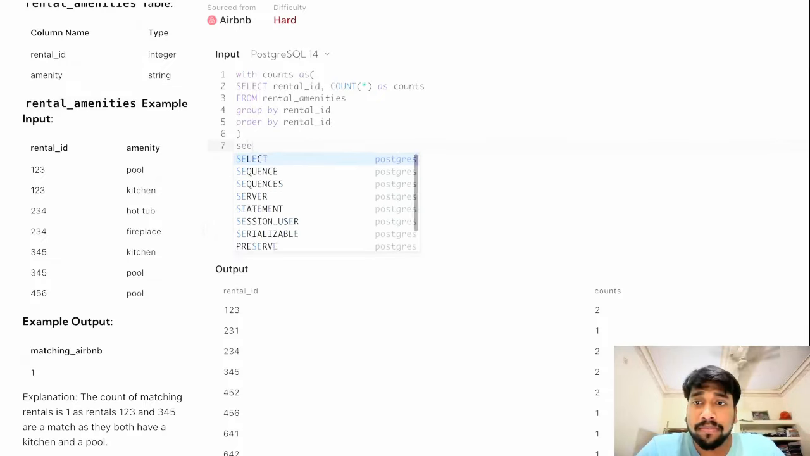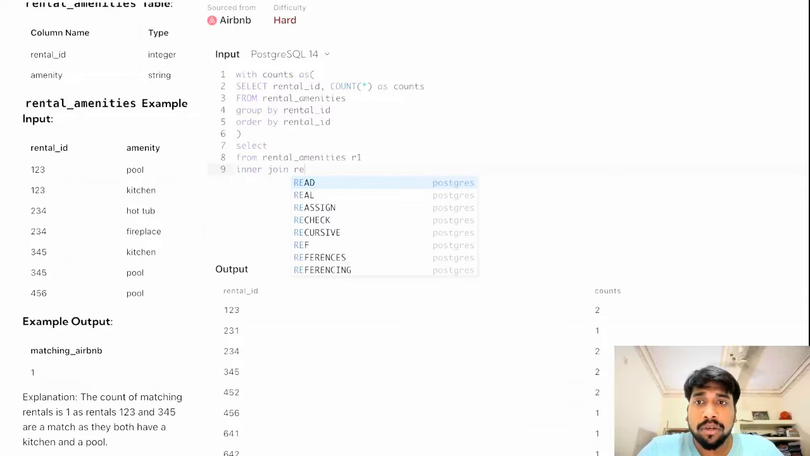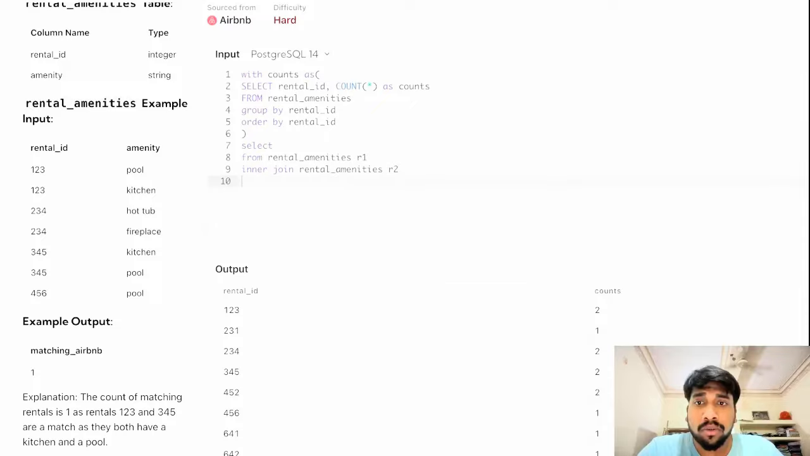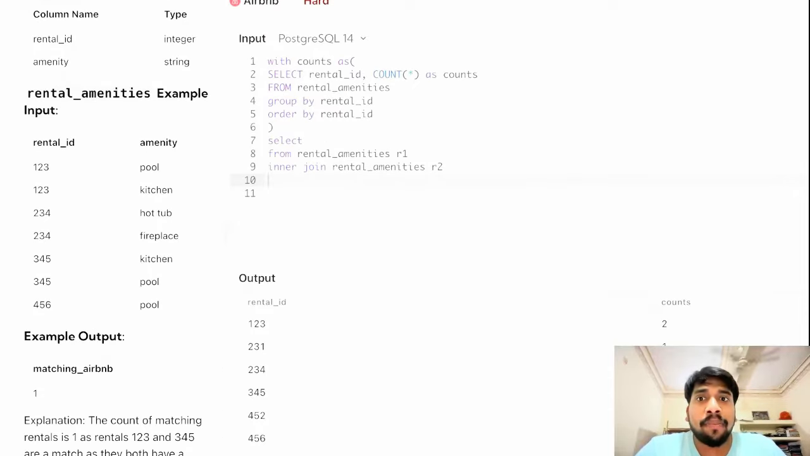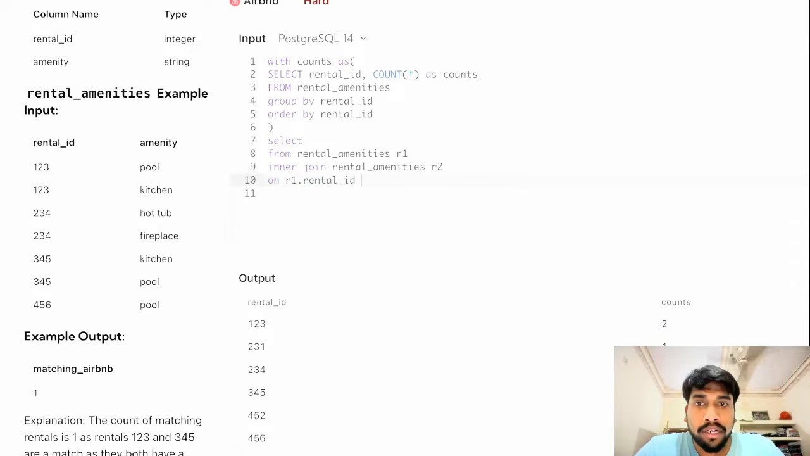So for that, from rental amenities R1, inner join rental amenities R2. Now, for the join condition, we will write on R1 dot rental ID less than R2 dot rental ID.